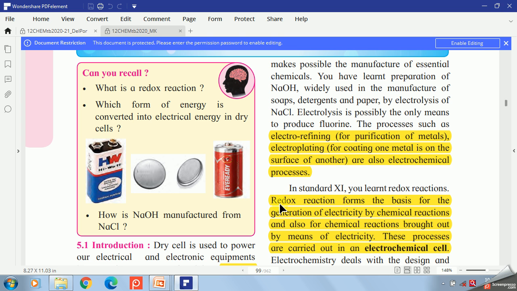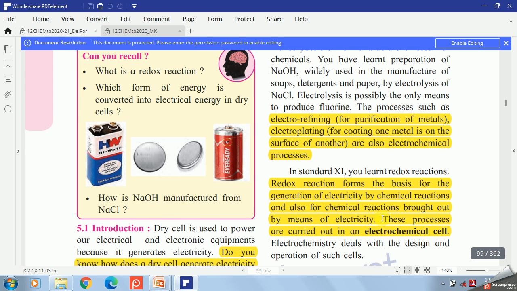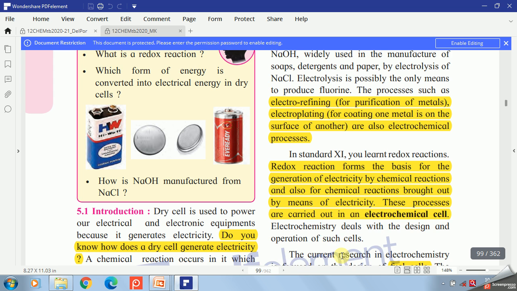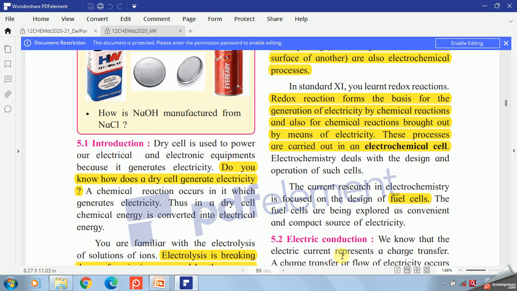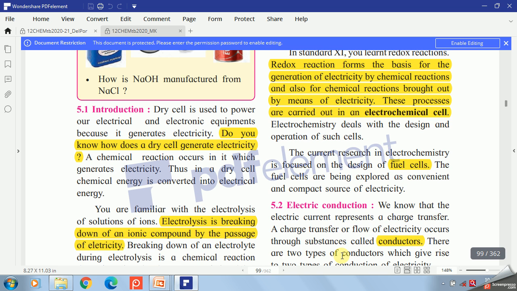Then all are familiar with one word, redox reaction, that you used in 11th standard. With the help of this redox reaction, we can generate electricity by chemical reaction, and also carry out chemical reaction brought about by means of electricity. So these processes are carried out in an electrochemical cell. Our current research in electrochemistry is focused on designing the fuel cell. Then here we have to consider electric conduction.